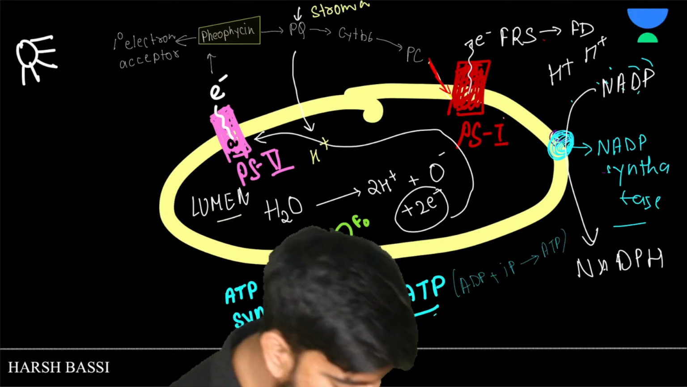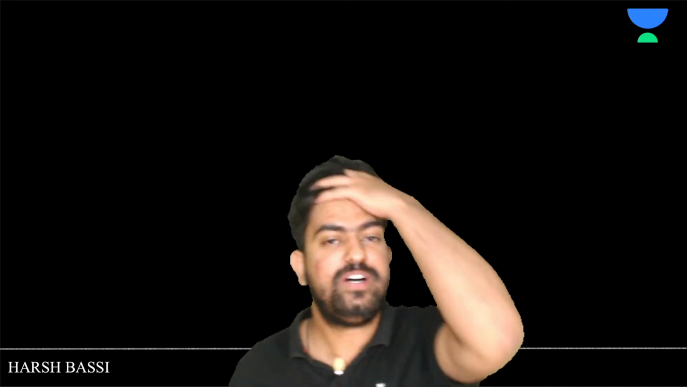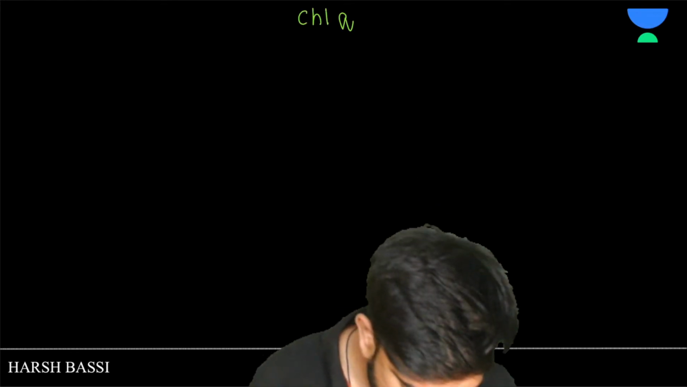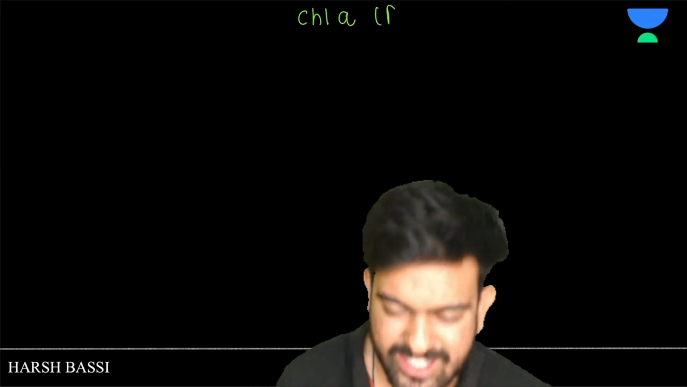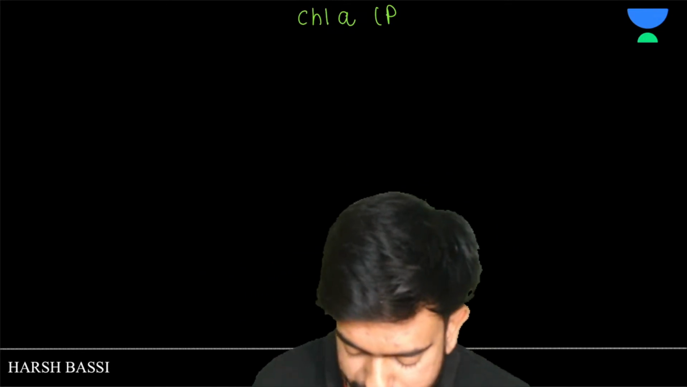Now, should I make a flowchart for this so that when you are studying this, it stays in your mind? First of all, what happened? Chlorophyll A of which system? Photosystem 1 or photosystem 2? Chlorophyll A of photosystem 2. Photosystem 1 will work afterwards. Photosystem 2 will work first, okay?